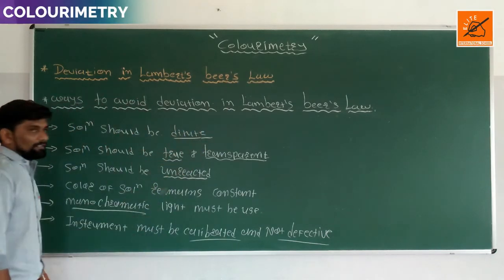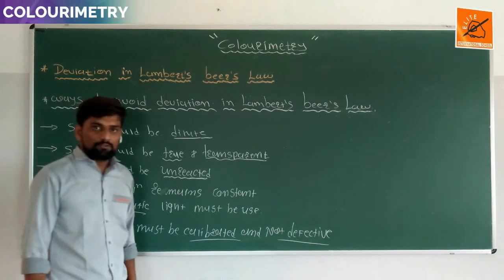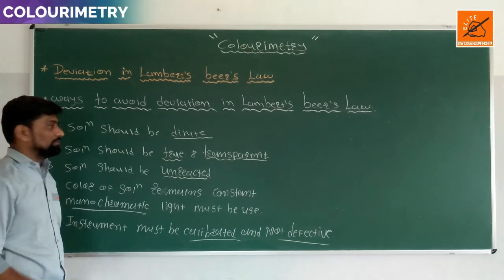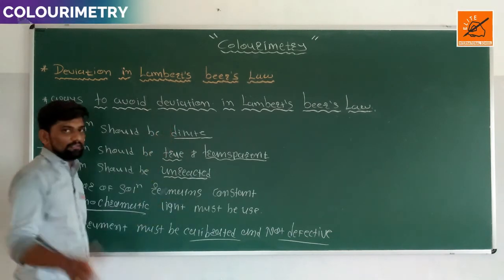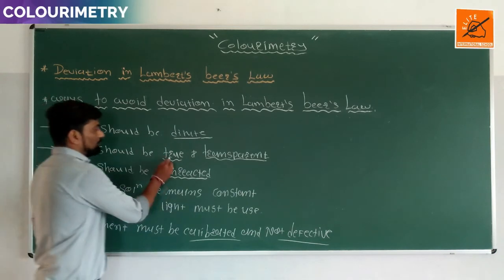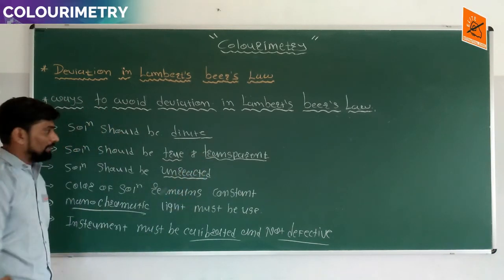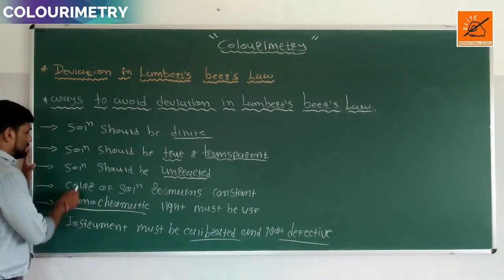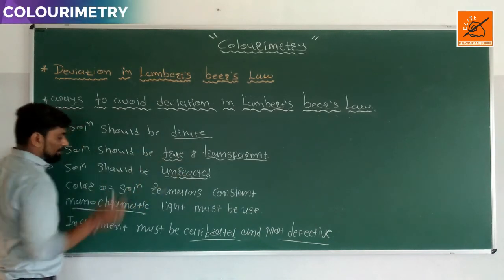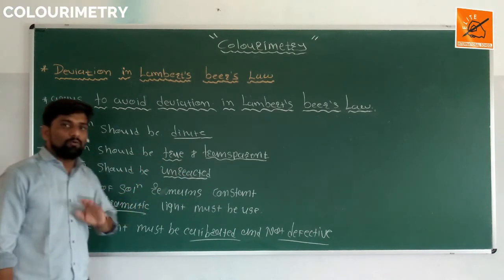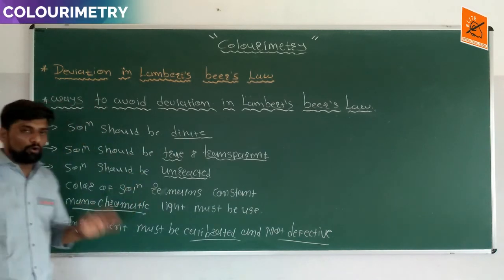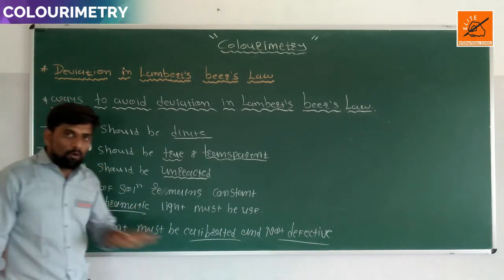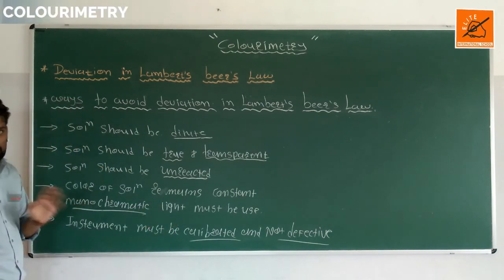So these are the ways to avoid deviation in Lambert-Beer law. The first way is that the solution should be dilute. A dilute solution is used in the colorimeter, and deviation is not formed. The second is that the solution should be true or transparent. The third is that the solution should be unreacted. The fourth is that the color remains constant throughout the experiment. Then monochromatic light must be used in the colorimeter, which means the incident light is monochromatic, and deviation is not formed.